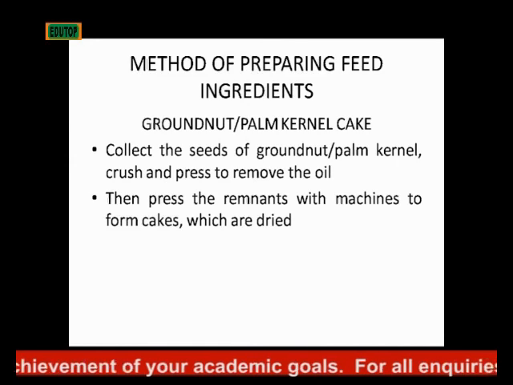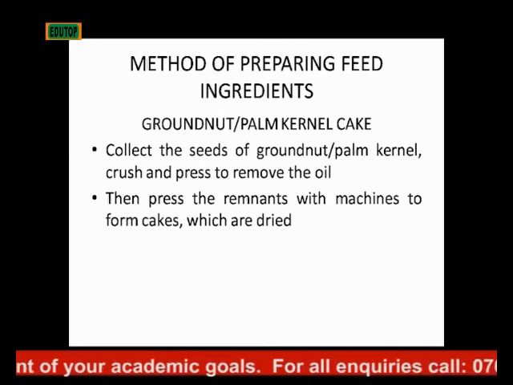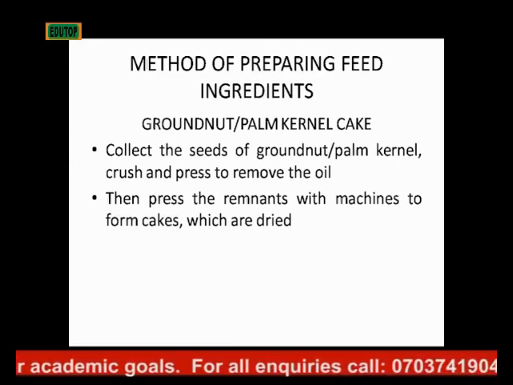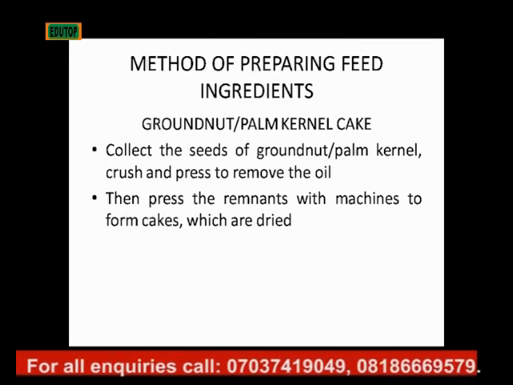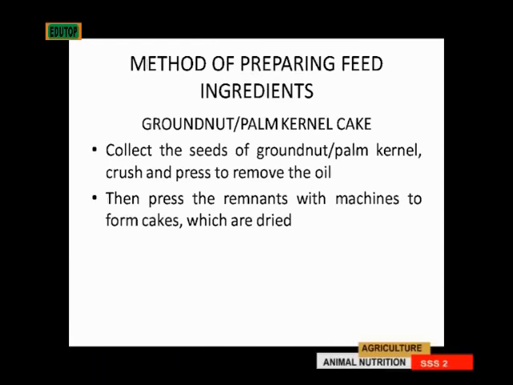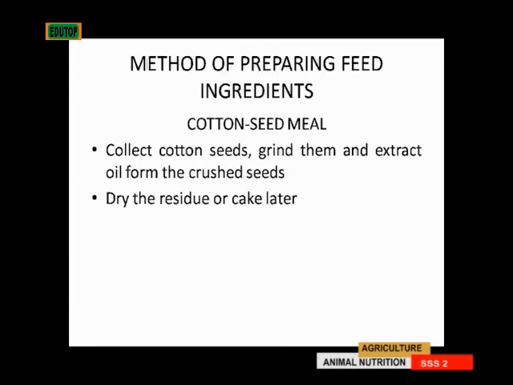The next one is the groundnut or the palm kernel cake. You prepare that by collecting your groundnuts or palm kernels. Then you crush and press to remove the oil. After you have removed the oil, you then press the remnants with machines to form cakes which are dried. For cotton seed meal, you collect cotton seeds, you grind them, you extract all